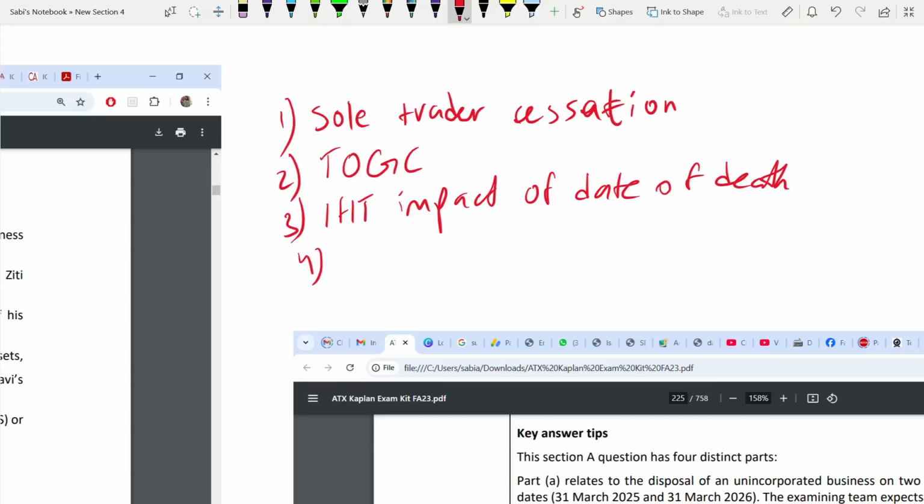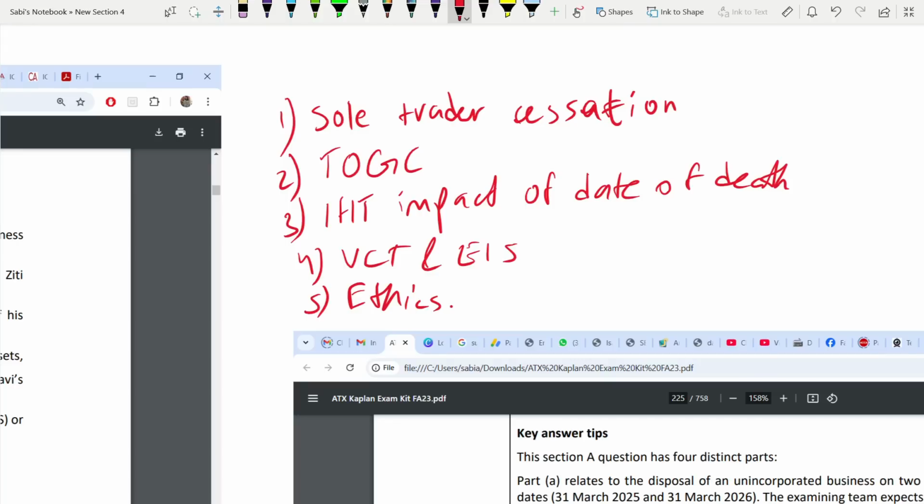Fourth area, your investment schemes, VCT and EIS. What are they? Venture capital trust and enterprise investment scheme. Next, we have ethics. Ethics is a question which always comes in your question number 1, section A. It's always tested. You can't skip it. So make sure that you do this question.